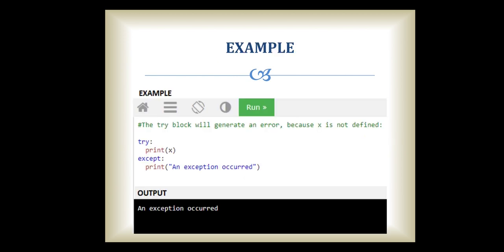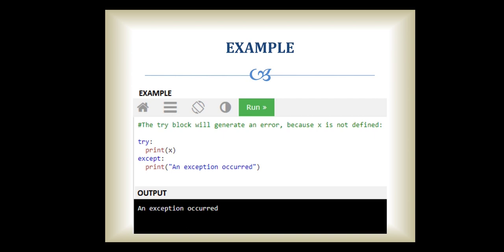Okay, so see this example here. We are going to try whether this print statement has an error or not. So what is going to occur when we try to print that particular x? We have not already declared x. So this particular block is going to generate an error because x is not defined.